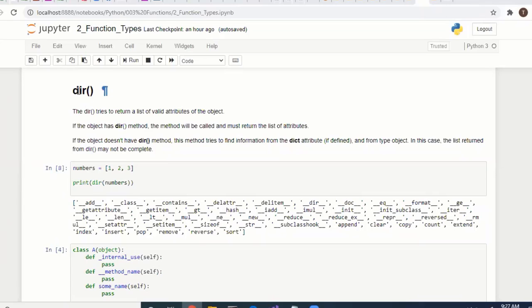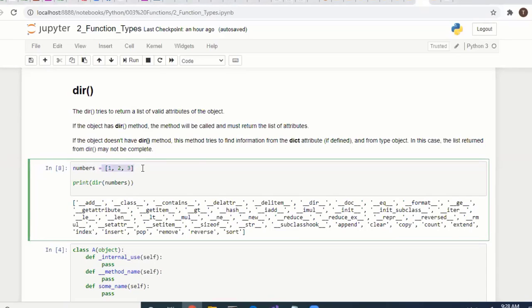So the dir function returns all the attributes whatever it has. Suppose we have numbers, which is a list. It has so many attributes, so many variables, so many functions. We have seen many list related functions. If you want to see all the attributes a list has, you can use dir. If you pass numbers, it will return all the attributes the list has.